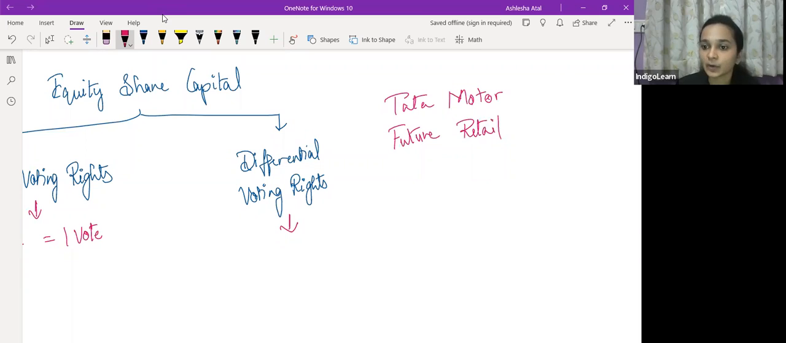So DVRs में क्या होता है? Like I've told you, differential voting right. Name itself suggests कि voting right में कुछ तो difference है. There is a difference in the voting rights which the shareholders have in the situation. Now क्या difference की बात कर रहे हैं हम? Let's understand. अभी normally जैसे मैंने आपको बताया that one share is equal to one vote. But अगर DVR issue हो रहा है तो one share may not be equal to one vote. Will not be equal to one vote. Rather उससे कम होगा. There will be a difference in the voting right.